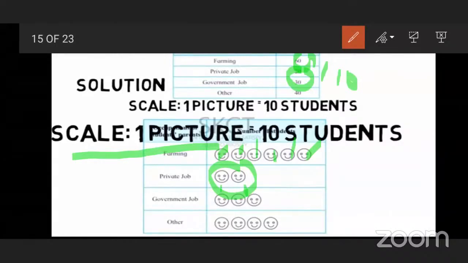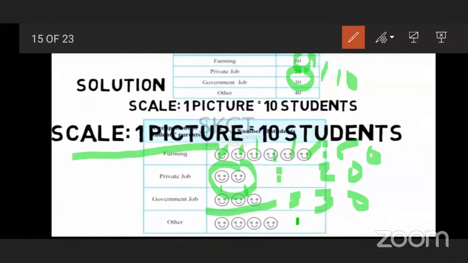In third number, government job, how many? 30. The number of students whose parents do the government job? Very good. This is 3 smileys, 30. And last, other, the number of students doing other occupations: 40. 4 smileys, 10, 20, 30, 40. So in this way you have to solve such kinds of examples. Very easy, students. Understood, everybody? Yes.